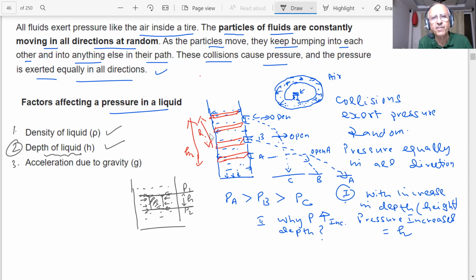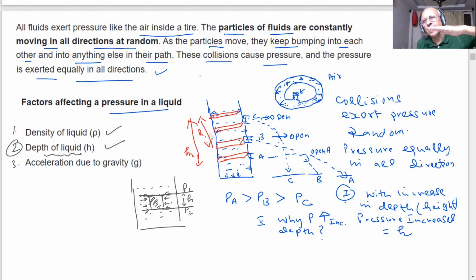These two pressures are different because the height is different, and therefore the weight above is changing. As you go deeper, there is more liquid above it. The weight is more, the force is more, the downward m into g is more. Therefore, the pressure increases as you go deeper and deeper inside the fluids. That is the reason, student, you saw how the liquid was coming out.